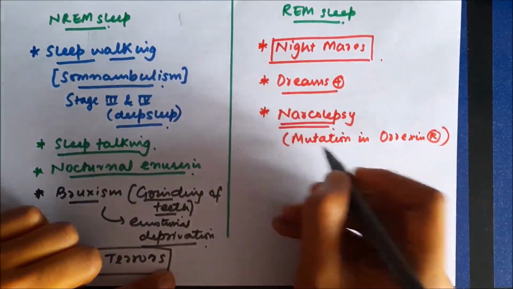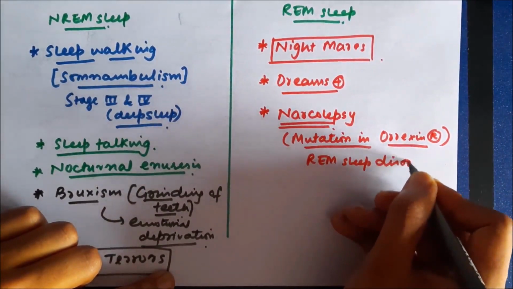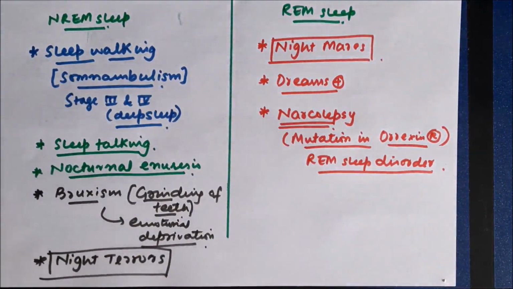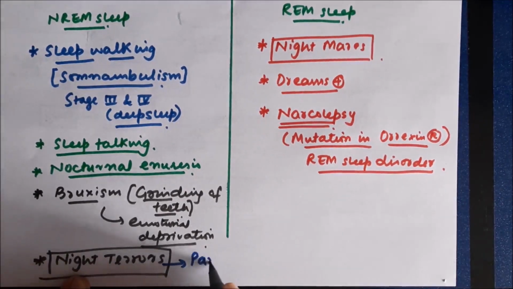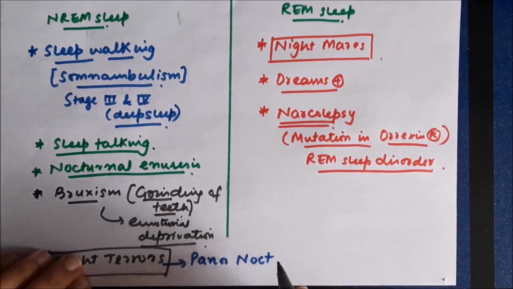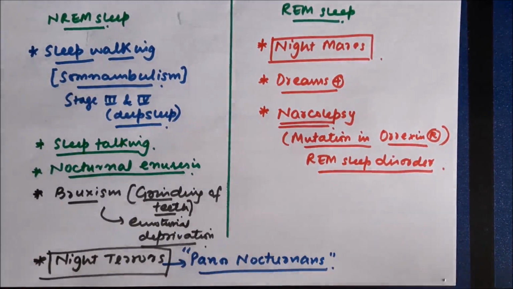So orexin is a substance released by the hypothalamus and acts on orexin receptors, causing wakefulness. Mutation of these receptors leads to narcolepsy, and it is a disorder of rapid eye movement sleep. It is associated with rapid eye movement sleep. There's another technical term used for night terrors, so they are also known as parasomnias.